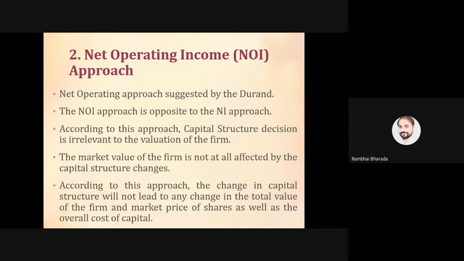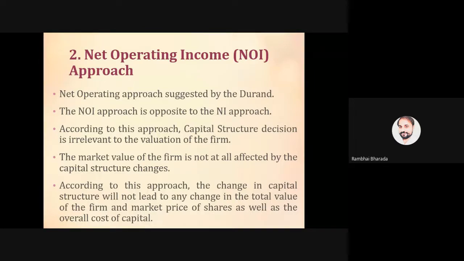According to this approach, capital structure decision is irrelevant to value of the firm. First, if you remember, in NI, net income, David said that there is a relation and there is a relevance between the capital structure and value of the firm.